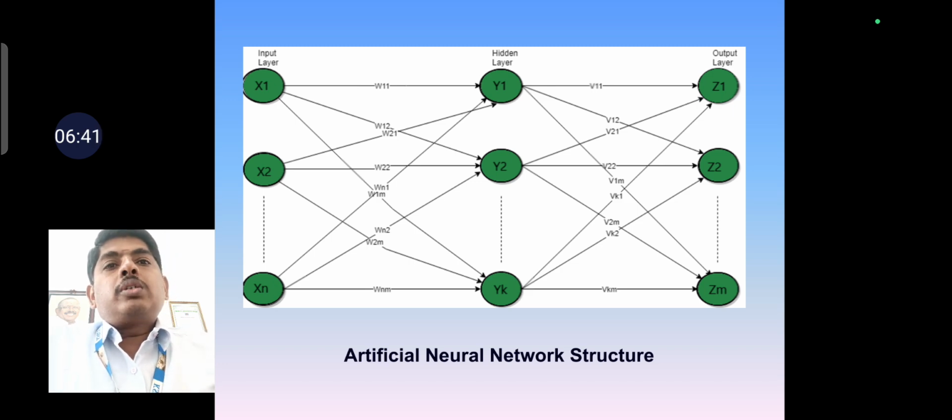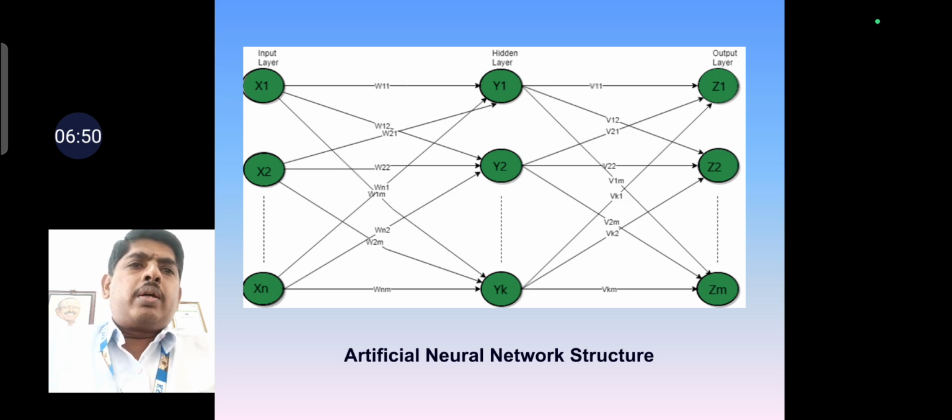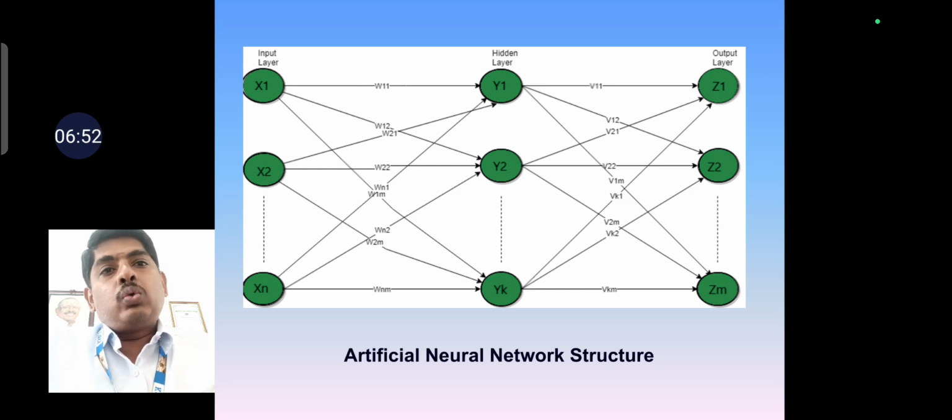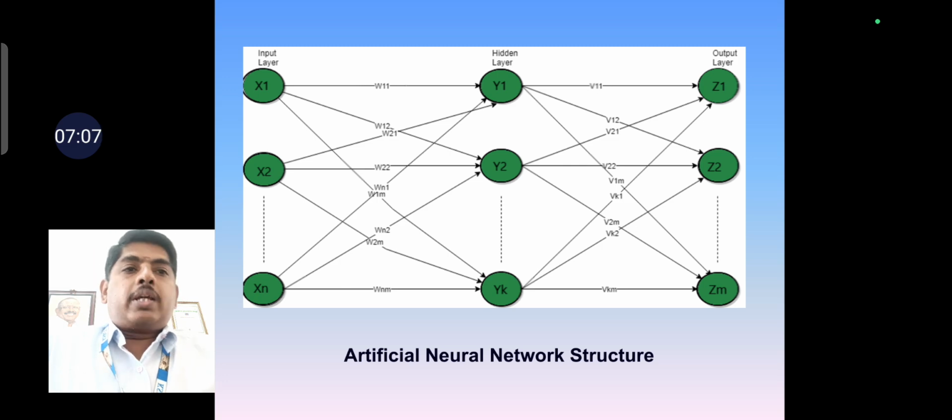Here the input is given to the input layer, X1, X2 up to Xn. The input layer is connected to the hidden layer through connection links. Each connection link has its own associated weights, represented here by W11, W12, W21, W22, up to Wn2, Wnk. These are the weights between the input layer and the hidden layer.